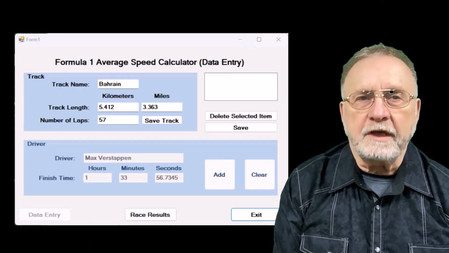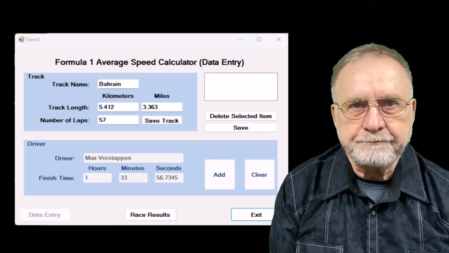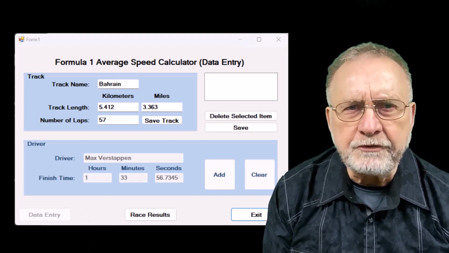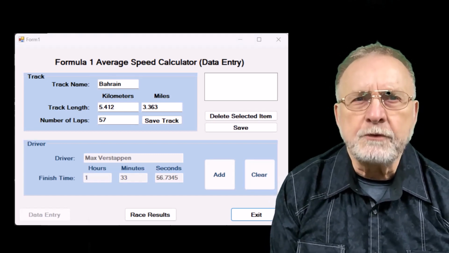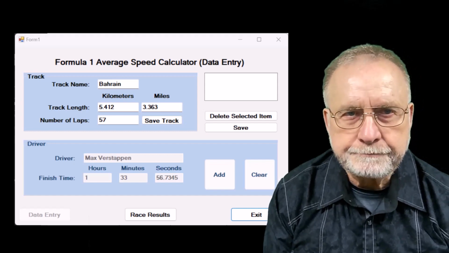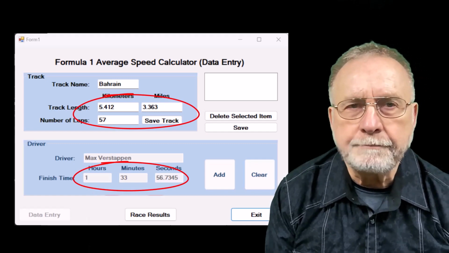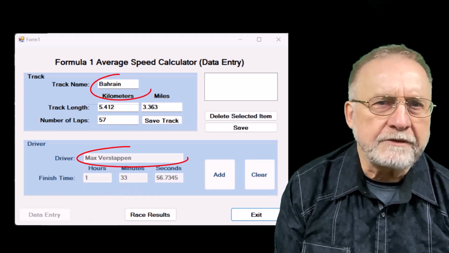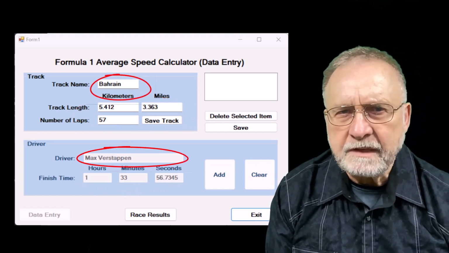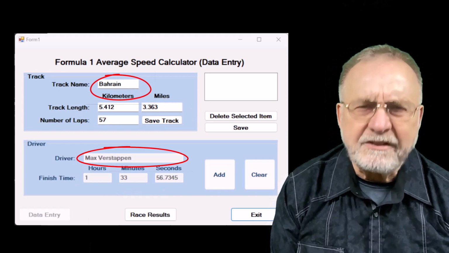Okay, worst case testing. What's that? That's where you put extreme values in your program to see if it will fail. You try to break your code. We can do that with our numeric entries, and this video will show you how. For string values, like the track name and driver name, it's not quite so easy, at least at this time.